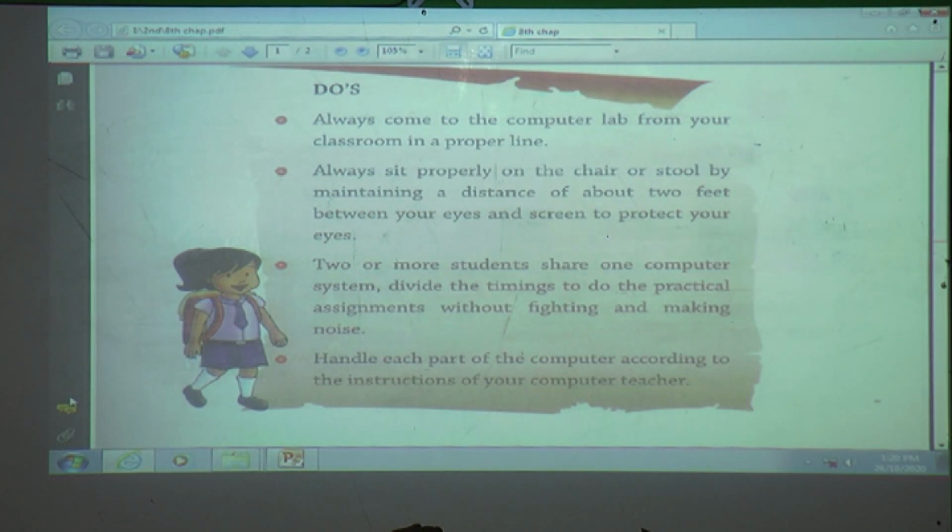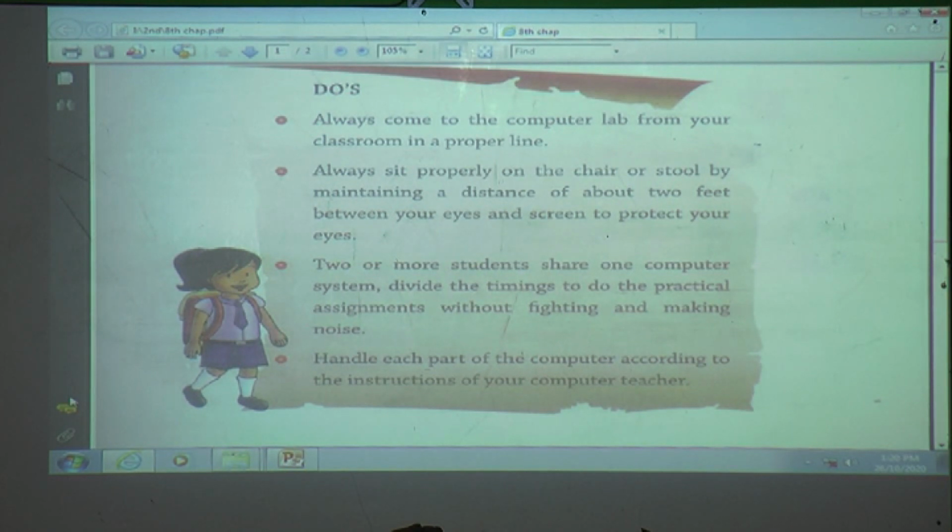If you come with your shoes into a computer lab, then this dust may enter the parts of the computer. Then there is a chance of our parts getting damaged. That's why when we come to the computer lab, keep your shoes outside.